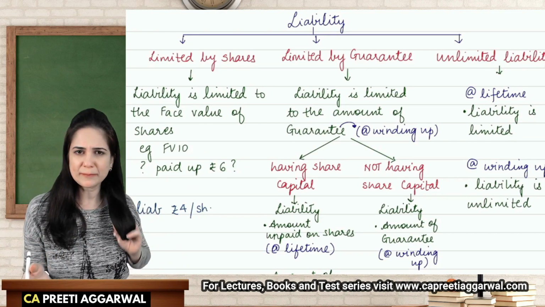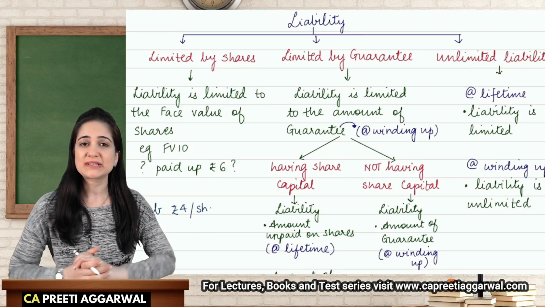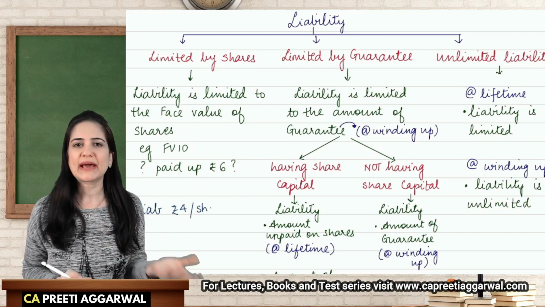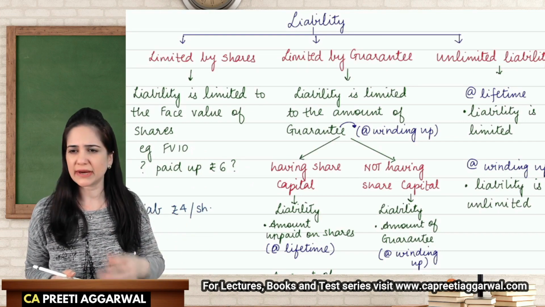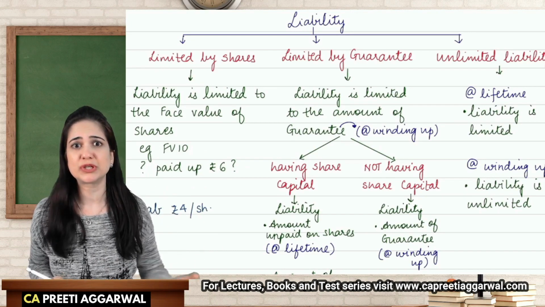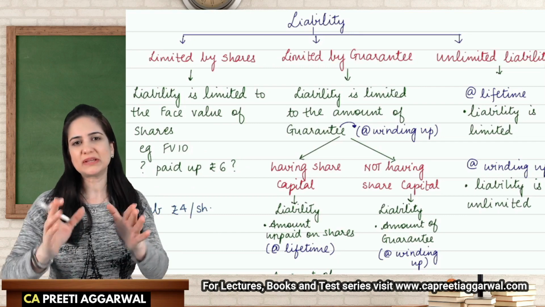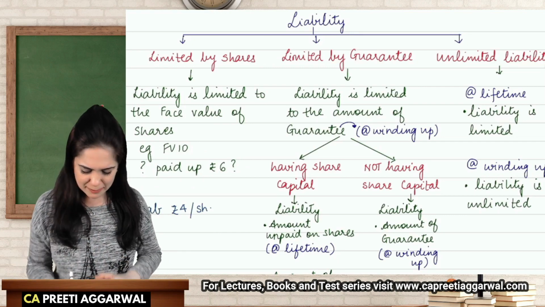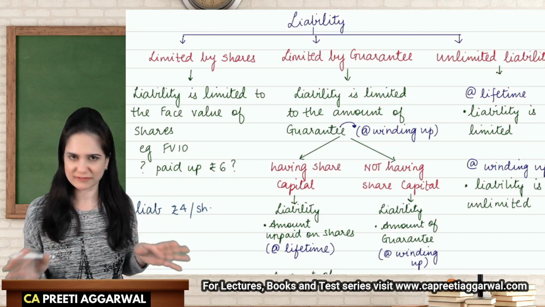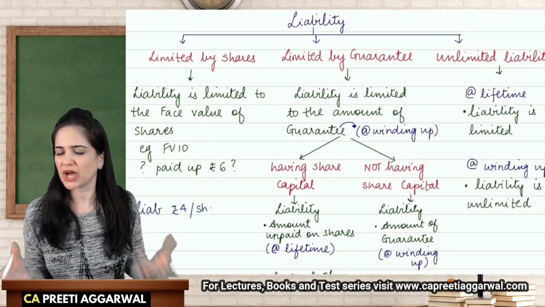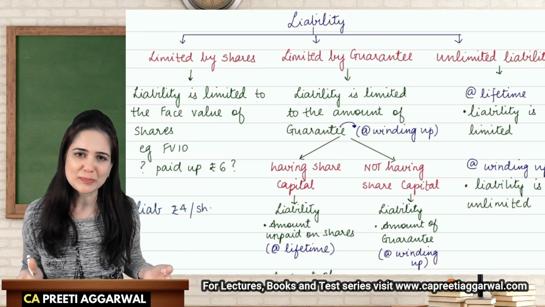Generally, Section 8 companies, non-profit organizations, they are all incorporated as a Section 8 company. See, during the lifetime, they don't need money because they get a lot of money from donation, charity, subscription, admission fees, etc. It's at the time of winding up that they need money to pay the creditors. So this company tells the members, see members, I don't require your money during the lifetime because I get a lot of donation, charity, subscription money. At the time of winding up, will you please help me?